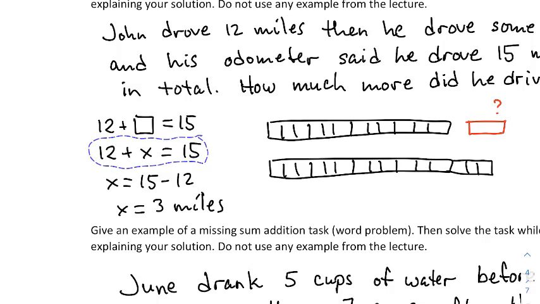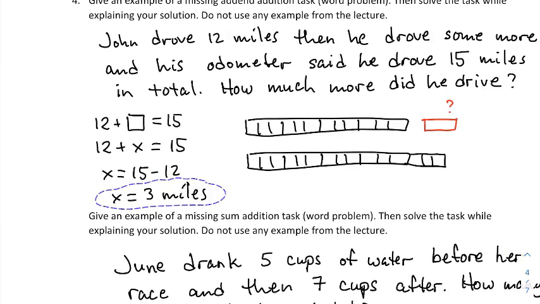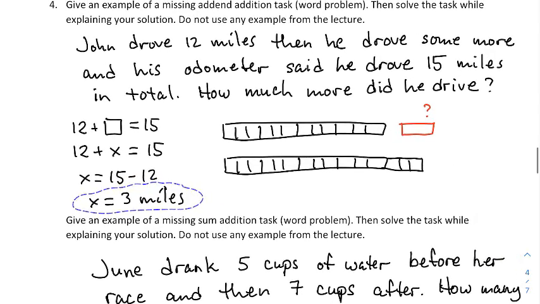And subtraction will solve this for us. If we do 15 minus 12, we'll figure out what that missing addend is, and that turns out to be 3 miles. Notice I left units off until the very end, but I have a final answer here. Always keep a unit. If I say the answer is 3, again, that's meaningless. 3 what? 3 kilometers, 3 feet, 3 pigs? You have to say what the 3 is referring to. Don't ever assume that the reader is putting the same unit on there that you are.